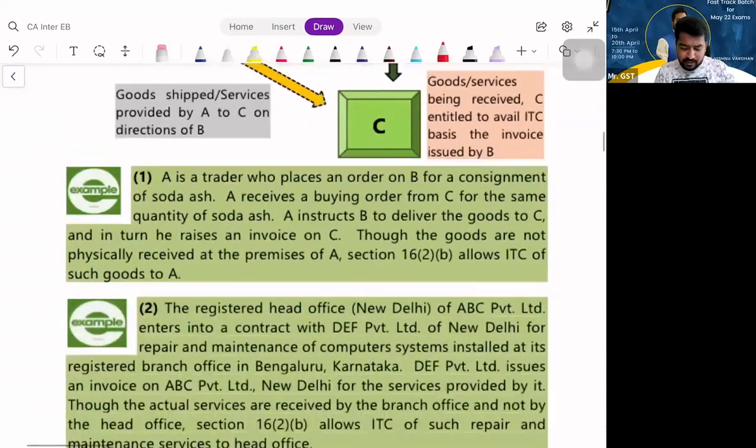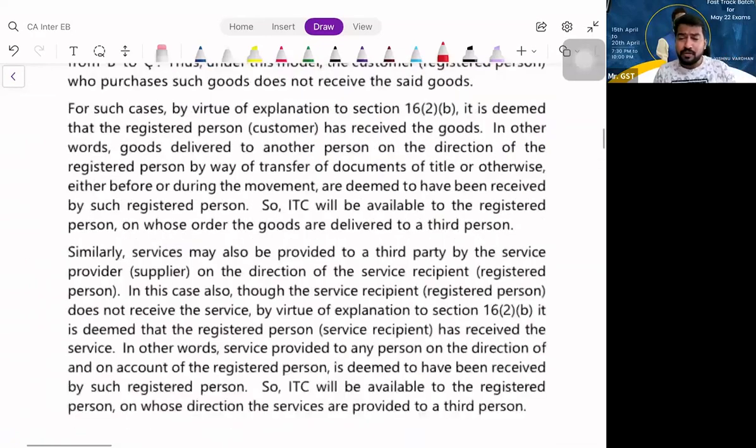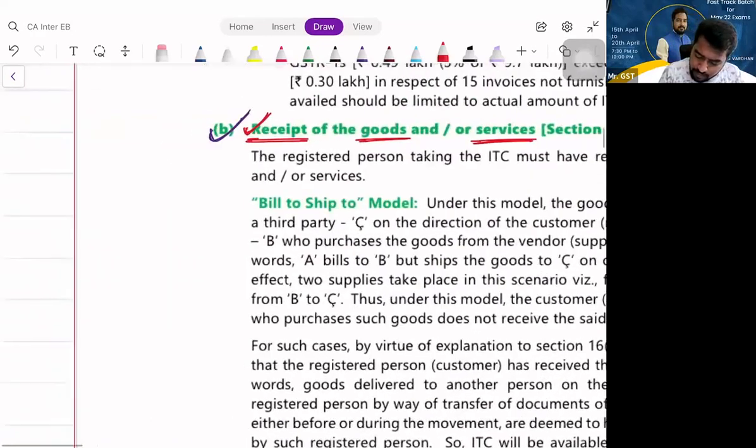Is it clear? The second condition is a clear receipt of goods or services, either by the recipient or on his direction. Write down there.